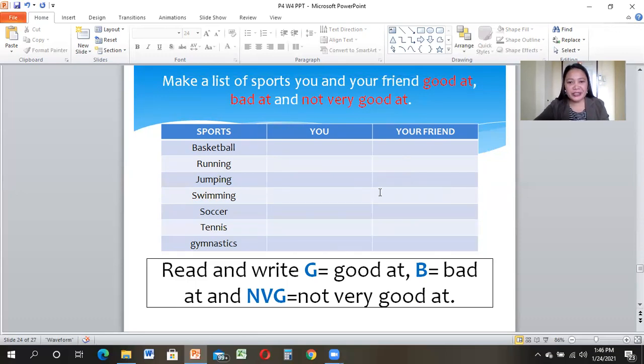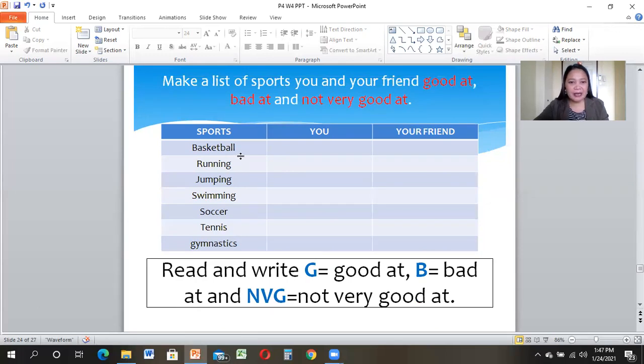What you are going to do is make a list of sports you and your friend are good at, bad at, and not very good at. So we have here an example. I provided the table for you already. What you are going to do is write G if you're good at, B if you're bad at these sports, and VG if you're not very good at.